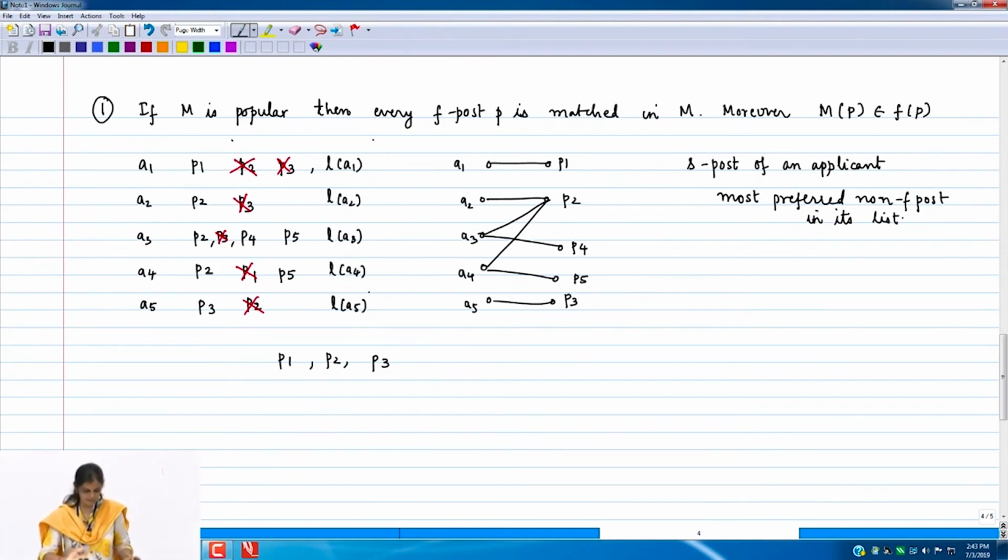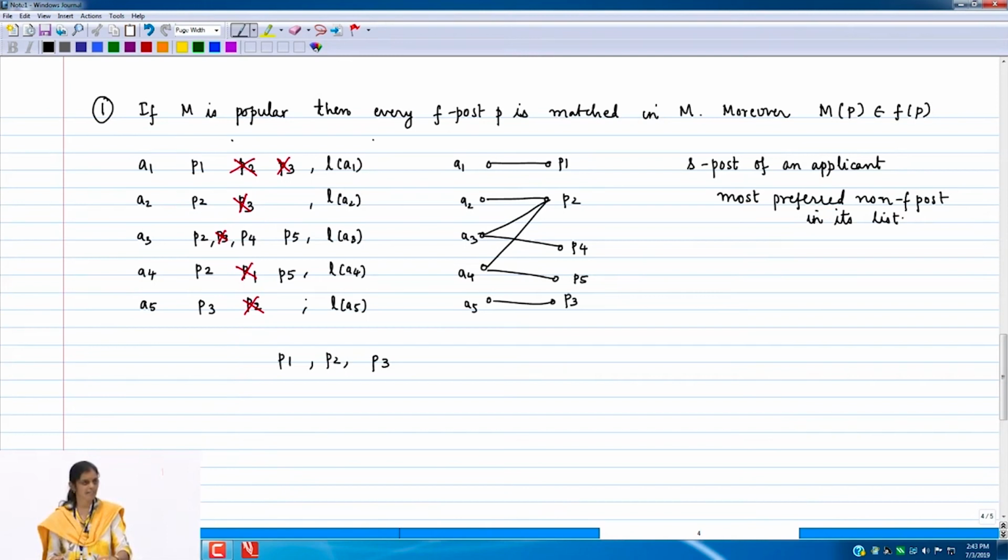Think of them as just being there as placeholders. We will see that their addition is not going to change the answer to the question, does this instance admit a popular matching or not? Whether they were present or not, the answer will remain the same. But it will make some of the things easier for us.